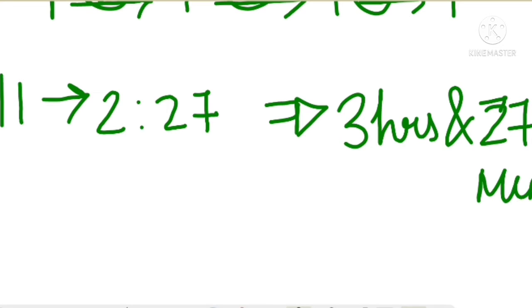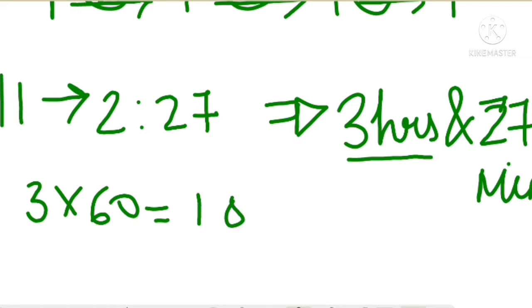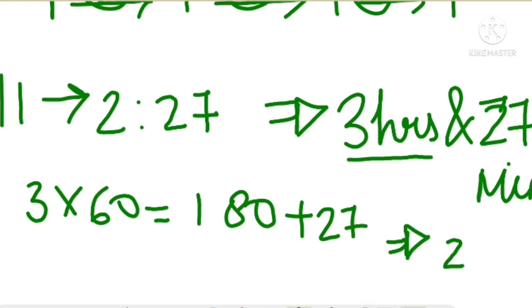If we convert these hours into minutes, it will be 3 into 60, so 180. So 180 plus 27 gives us 207, right? So this is the total time in which the classes are held, including the intervals.